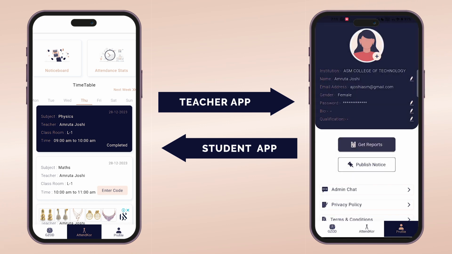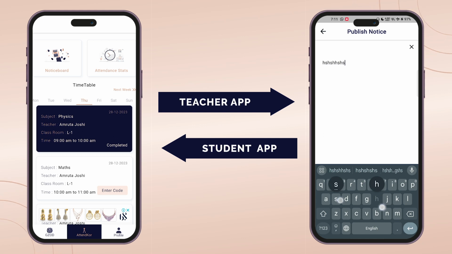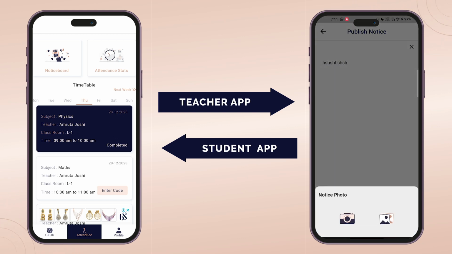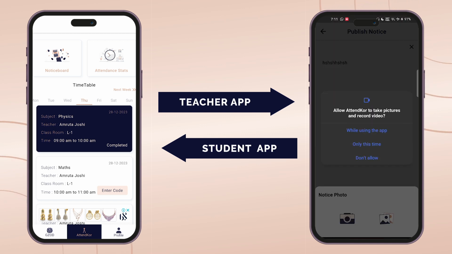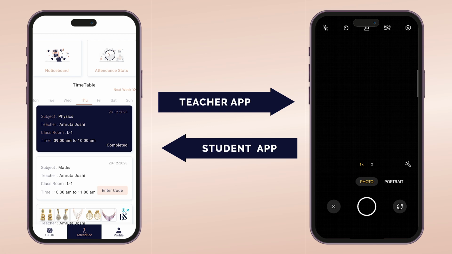So if you recall, in the teacher's profile there is a publish notice. We will now create a notice in it. Here you can add a description. Along with the description you can also add an image from the camera or from the gallery.